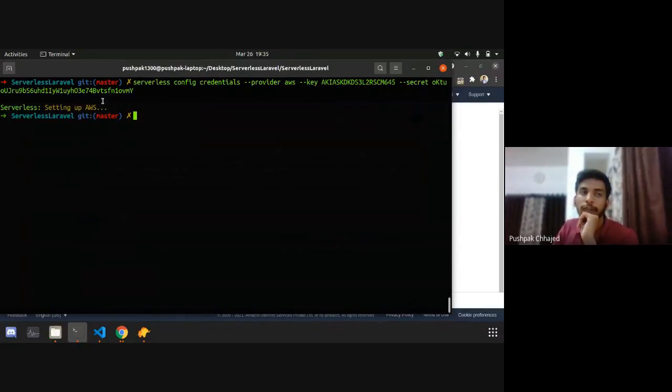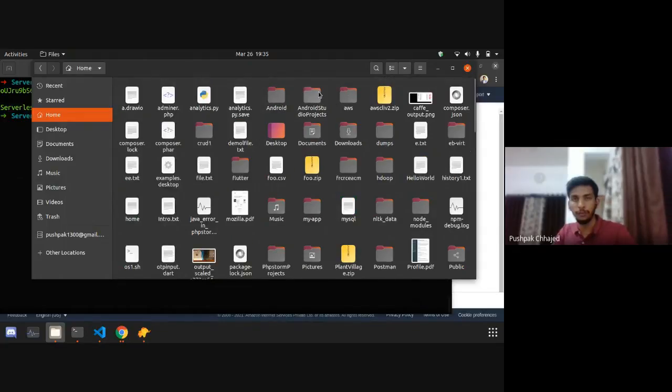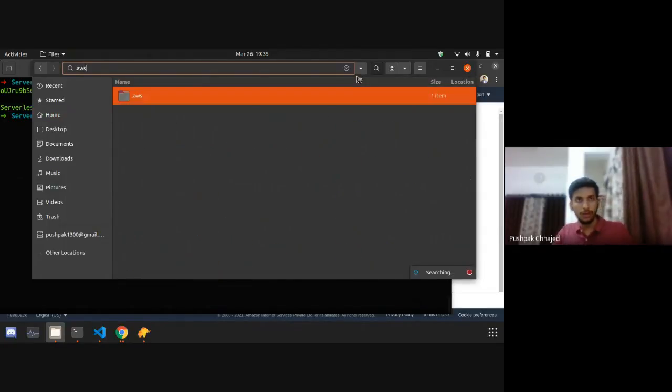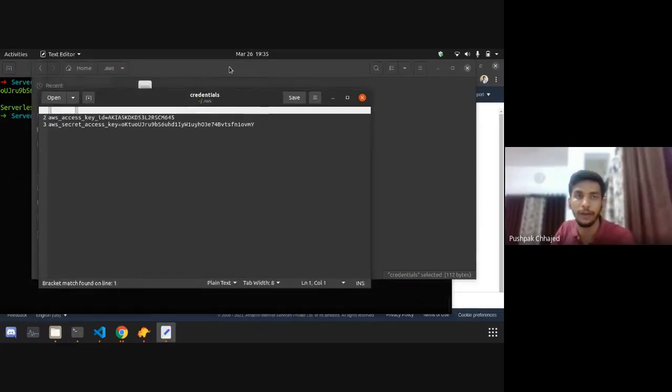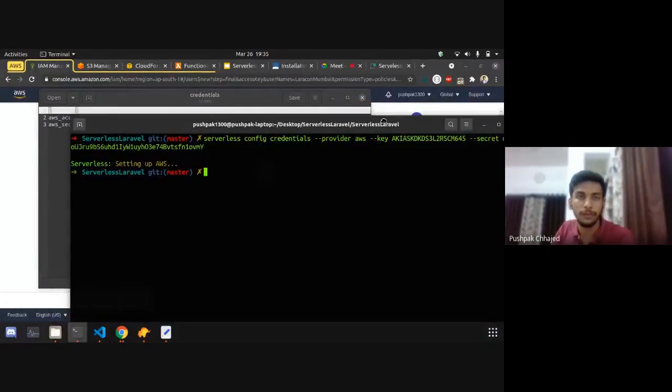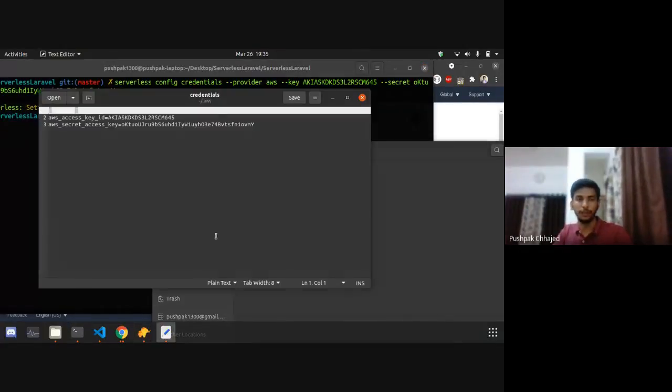Yeah, so see, setting up AWS has completed. What it has done in the background is that it has created, in your root folder, I'm currently using Linux, so if you are using Windows, go to your root folder. There will be one .aws folder, and in that folder there is a credential file they have created. If I open that credential file, you can see that the access key and secret access key are the same, which we have mentioned.